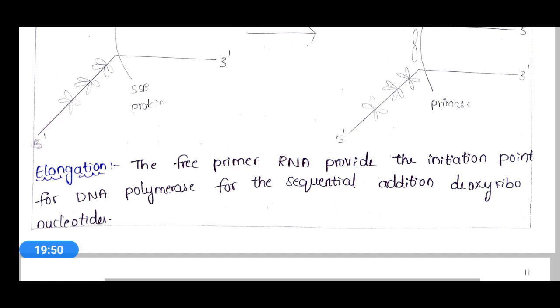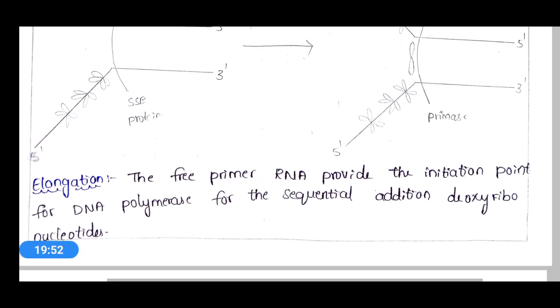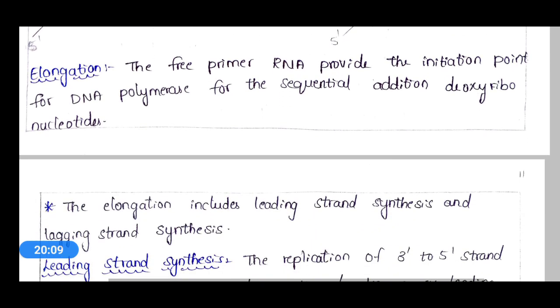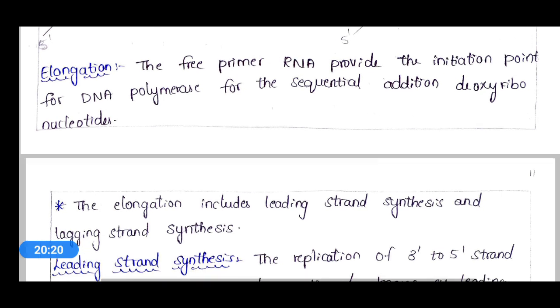So the next step is elongation. With the help of the primer, elongation will be carried out. The free primer RNA provides the initiation point for DNA polymerase and for the sequential addition of deoxyribonucleotides.